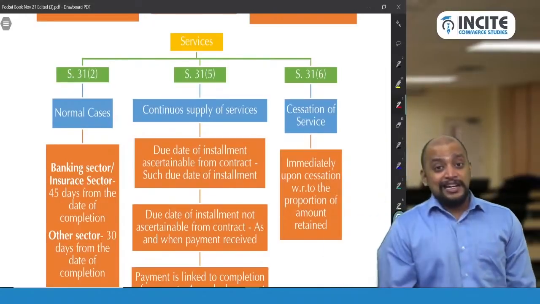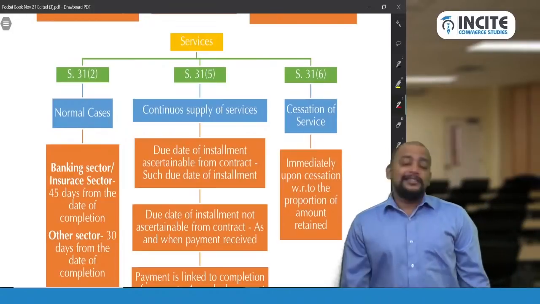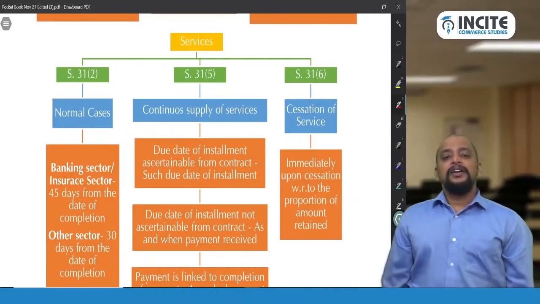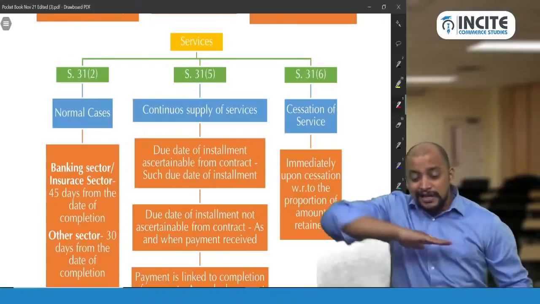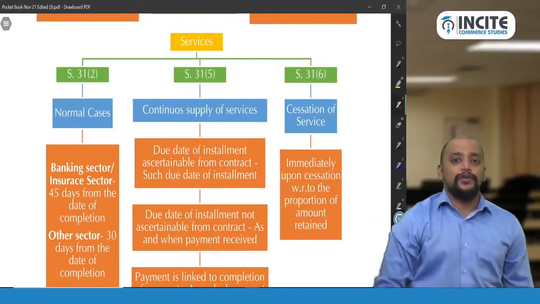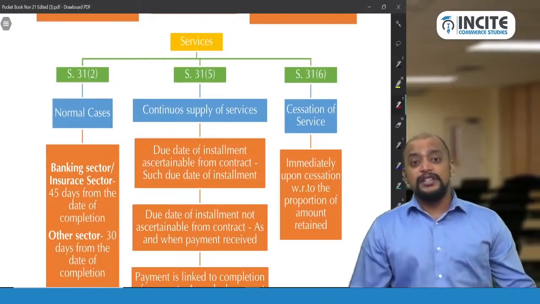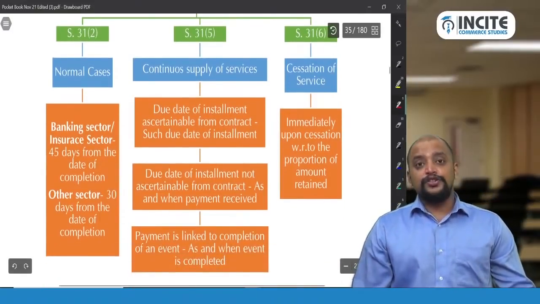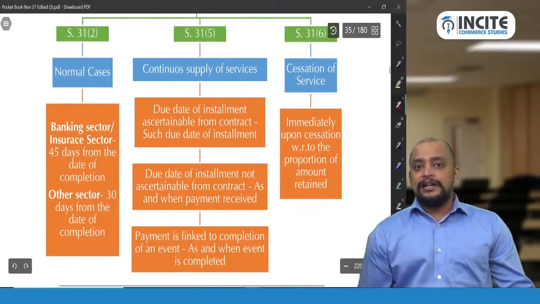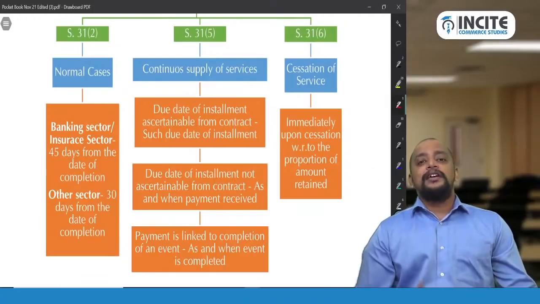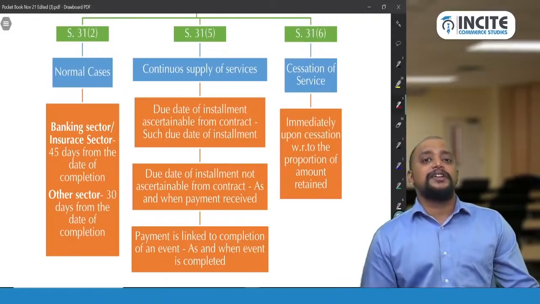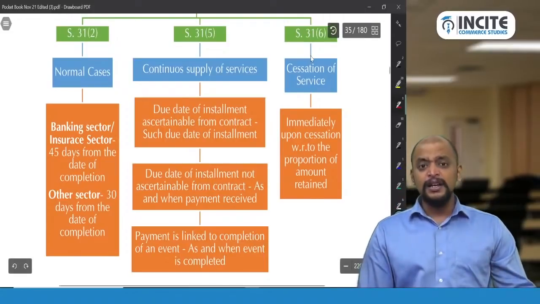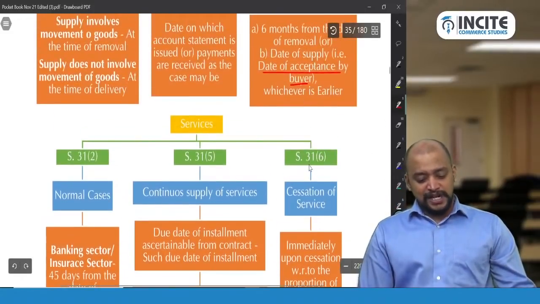So now in that case, whatever money has been received, it is cessation of service, abruptly they are stopping the service. So in that case, immediately upon cessation, they should have given the invoice. Got it? So the due date of invoice is immediately upon cessation with respect to the proportionate amount retained. Suppose any amount is retained by not rendering the service, for that amount they need to give the invoice immediately after cessation. Okay. That is section 31 subsection 6.